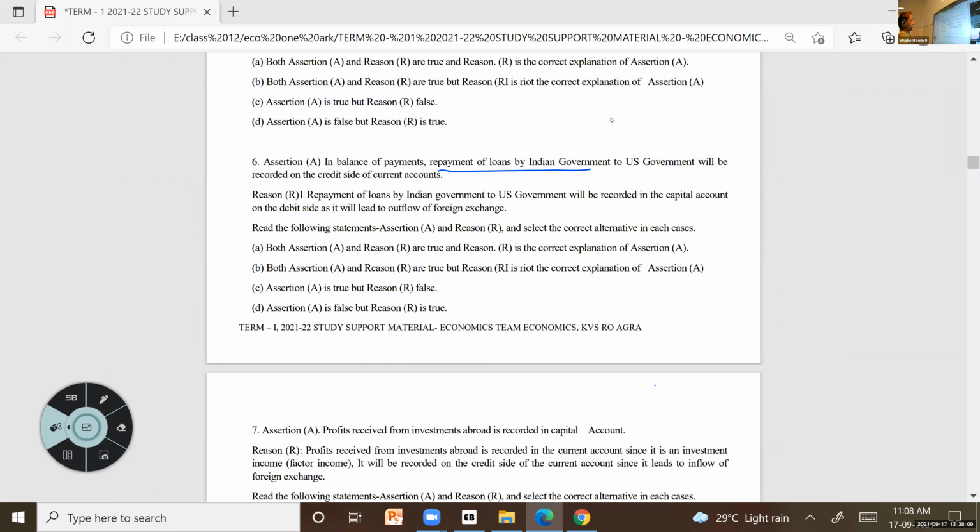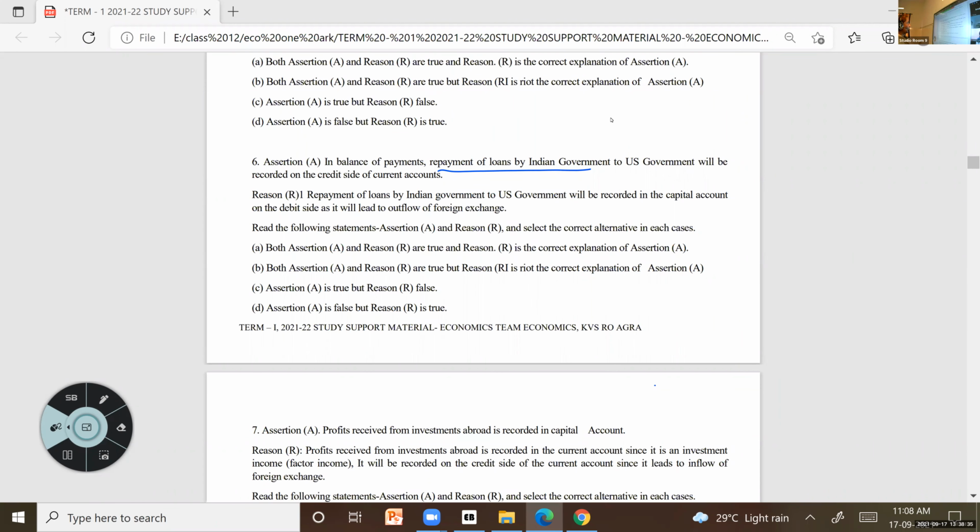What do you mean by credit? Credit, debit, two things are there. When we talk about it, is it an outflow or inflow? Repayment of loans, we are paying back the loans, right? Outflow. So that is outflow.